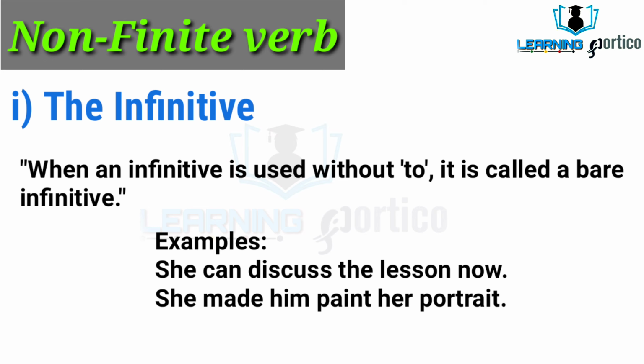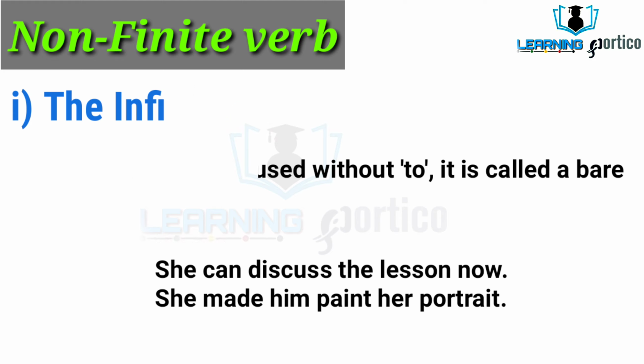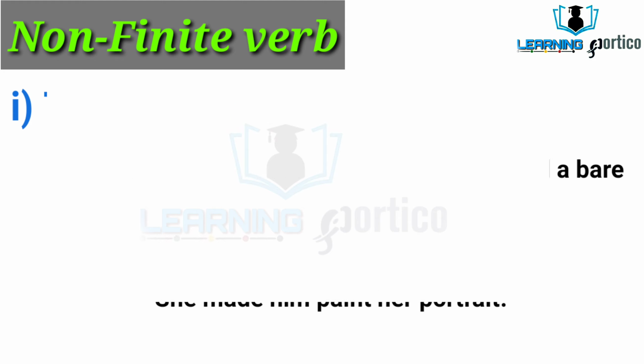What are the examples? She can discuss the lesson now. Here to is not used in the sentence. In the same way, in the second sentence also, she made him paint her portrait. Here also, to is not used in this sentence. So these all types of sentences are called bare infinitive sentences.